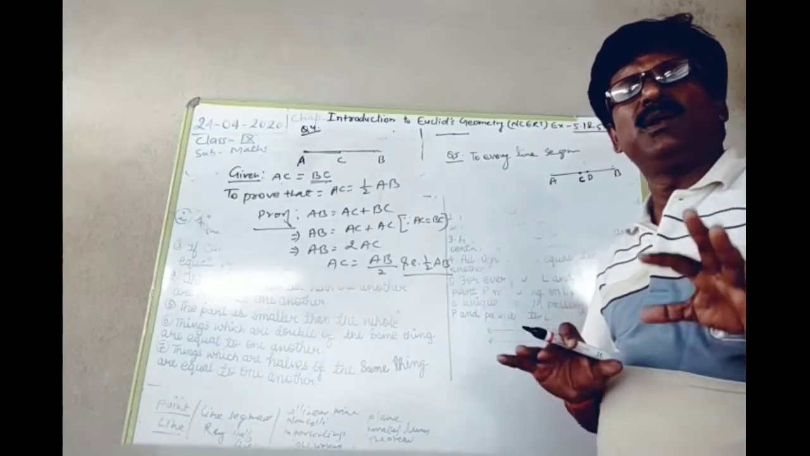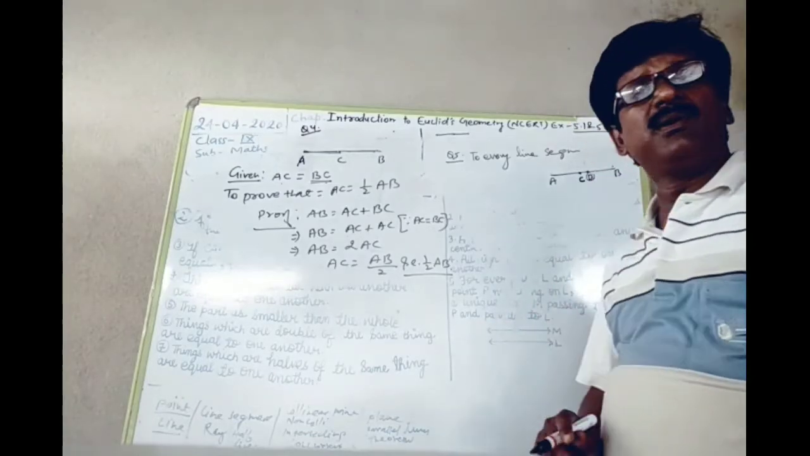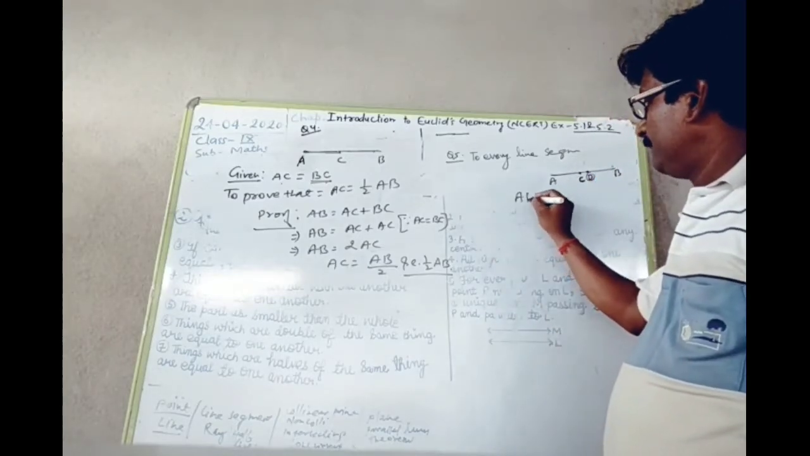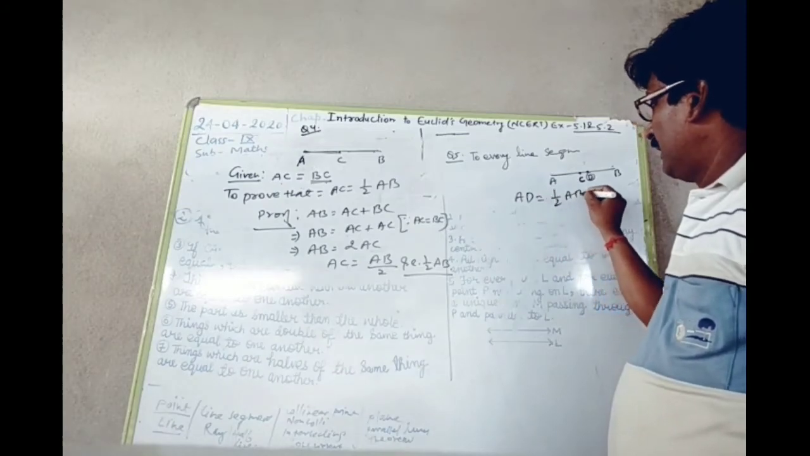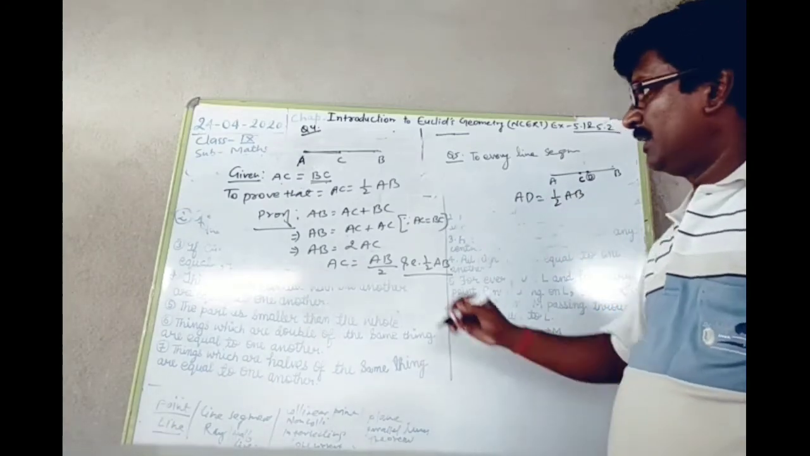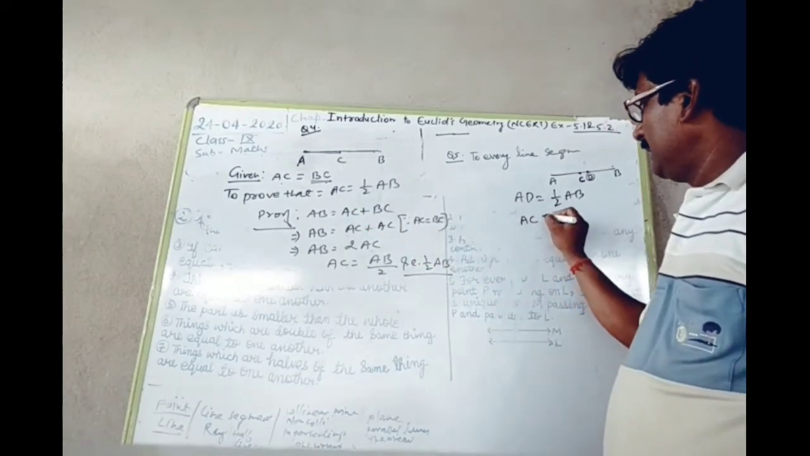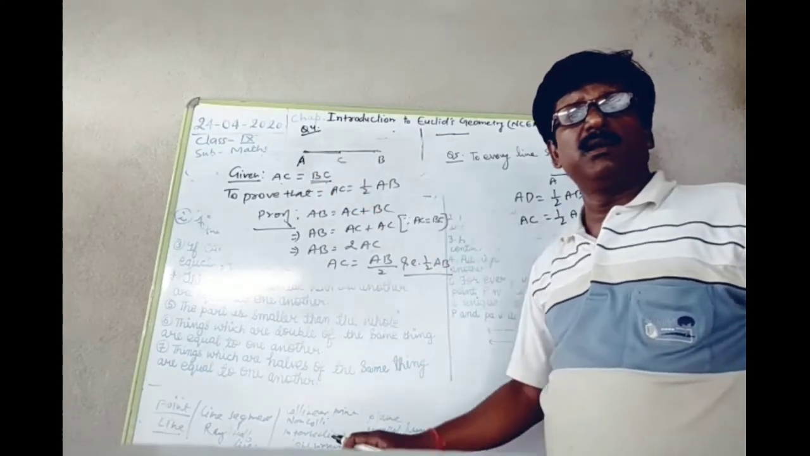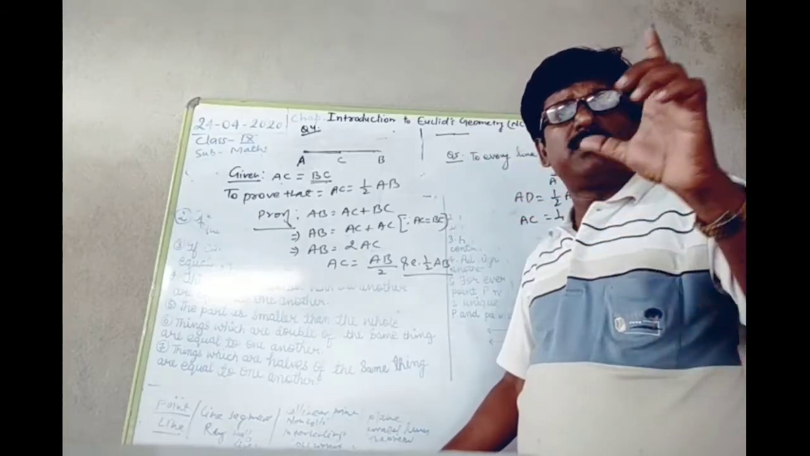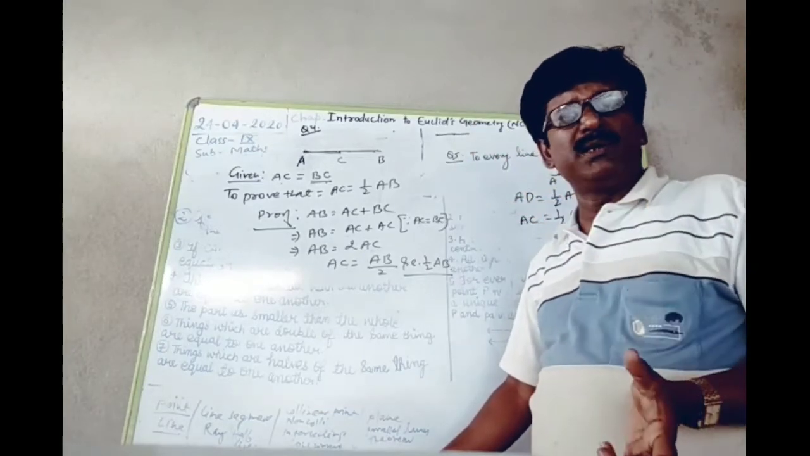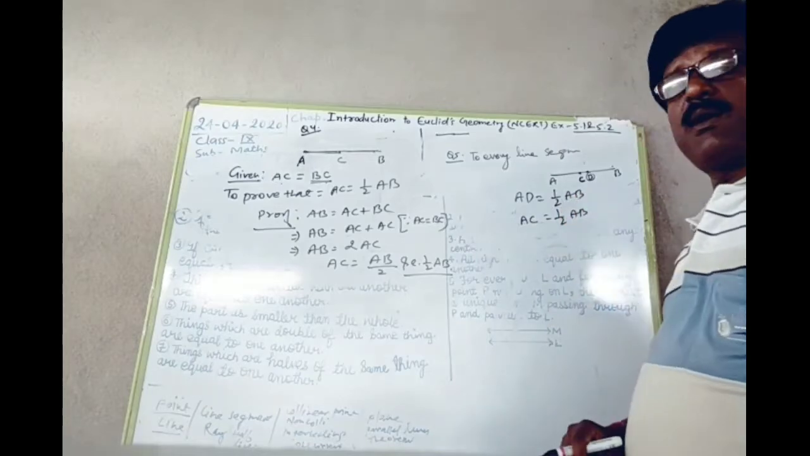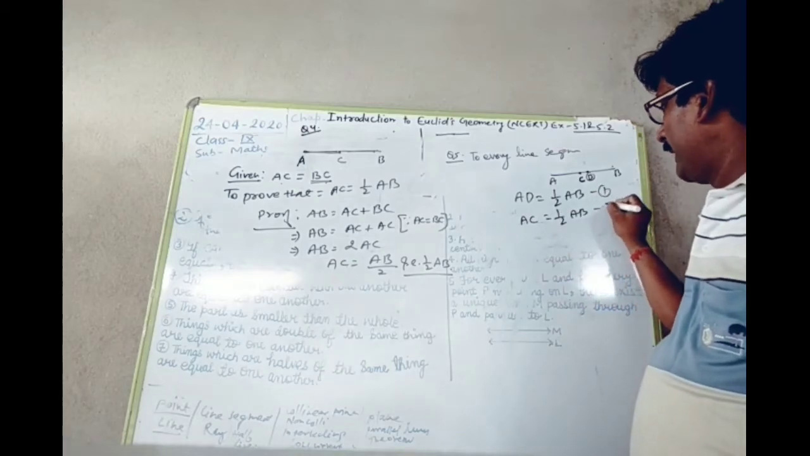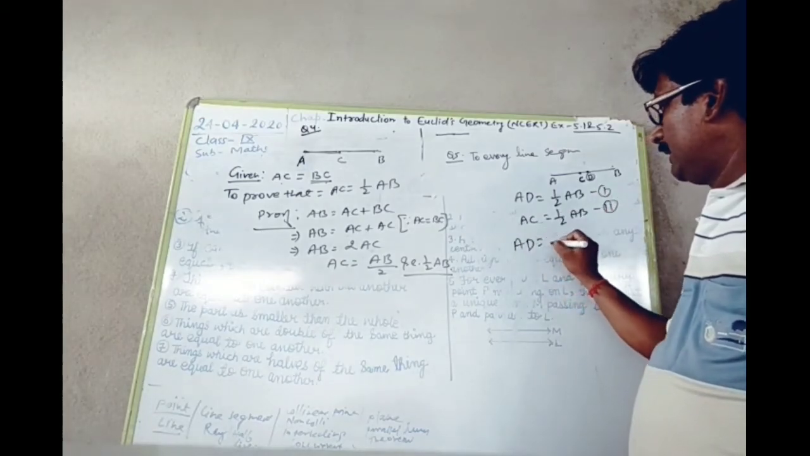So, if possible, let D be the midpoint of AB. If D is the midpoint of AB, then AD must be equal to half AB. But in question number 4, AC is equal to half AB. And in the first axiom, you have seen, if two things are equal to the same thing, then they are equal to each other. If AD is equal to half AB and AC is equal to half AB, then from equations 1 and 2 it can be said AD is equal to AC.